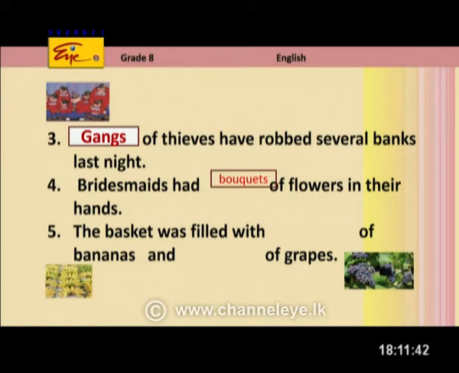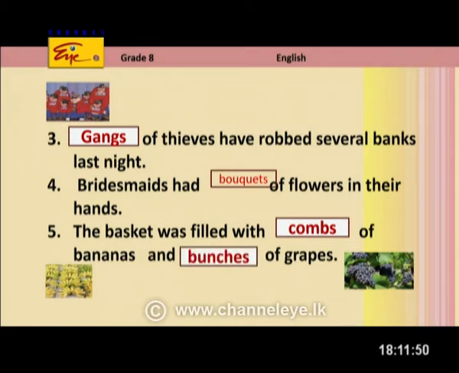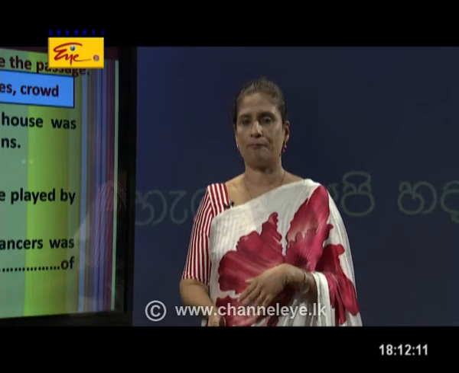The basket was filled with combs of bananas. Can you see the combs of bananas in the picture? Oh, left side we can see combs of bananas. Yes. And bunches of grapes. There, see the juicy bunches of grapes? Yes, they look yummy. So we call bunch of grapes a group of grapes together, right? A number of grapes together, and we call several bunches of grapes, right?